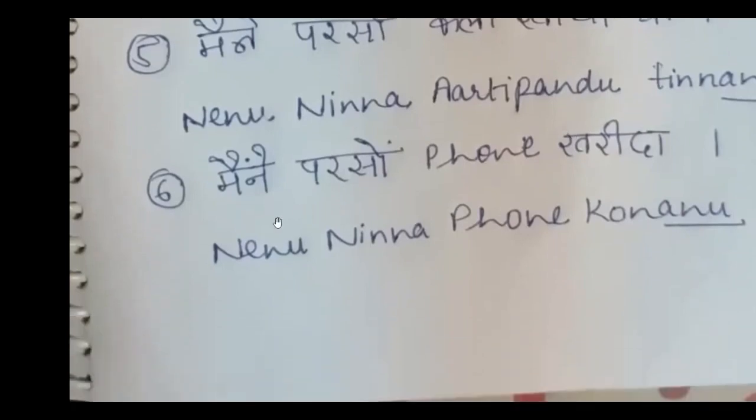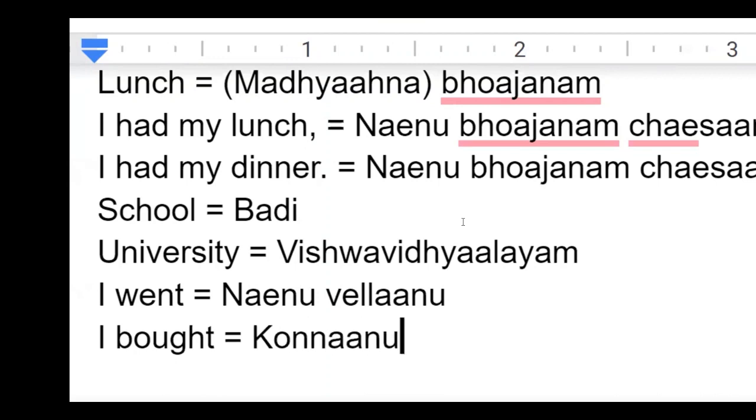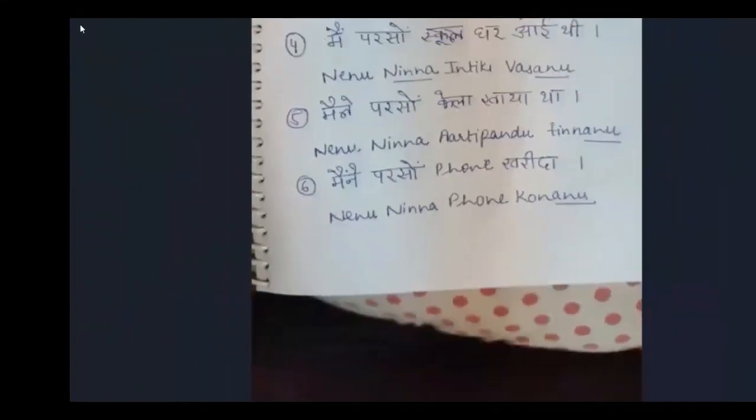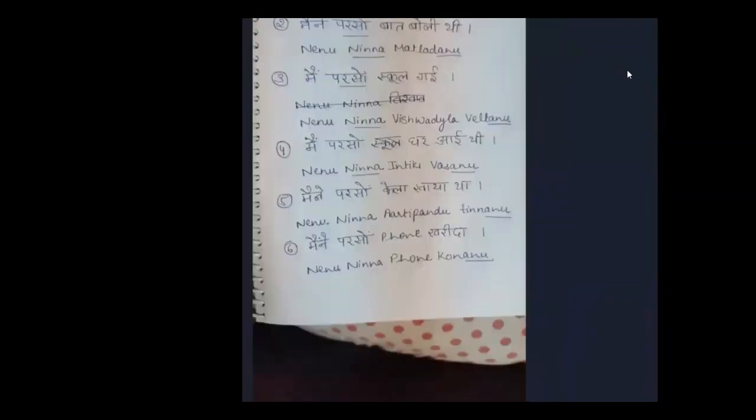Yes, it is correct. मैंने परसों फोन खरीदा. నేను నిన్న ఫోన్ కొన్నాను. I bought. Small correction: కొన్నాను, not కొనను, కొన్నాను. This is the only correction. Now let me go to the other page, then I'll focus only on the correction, then we will go to the lesson part.